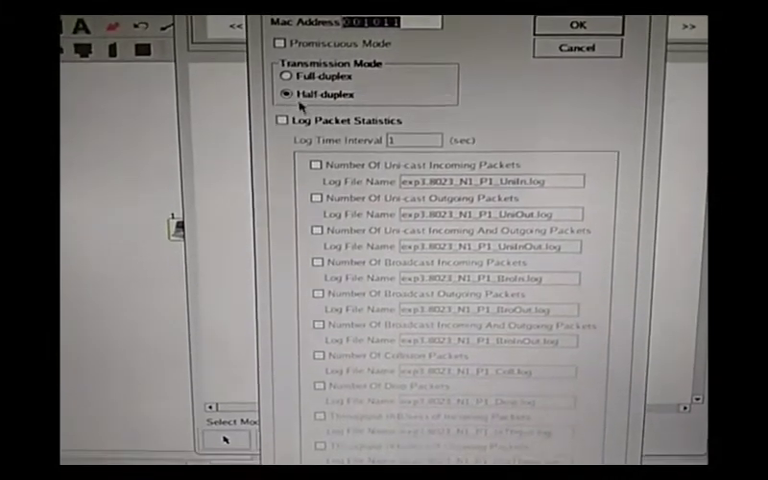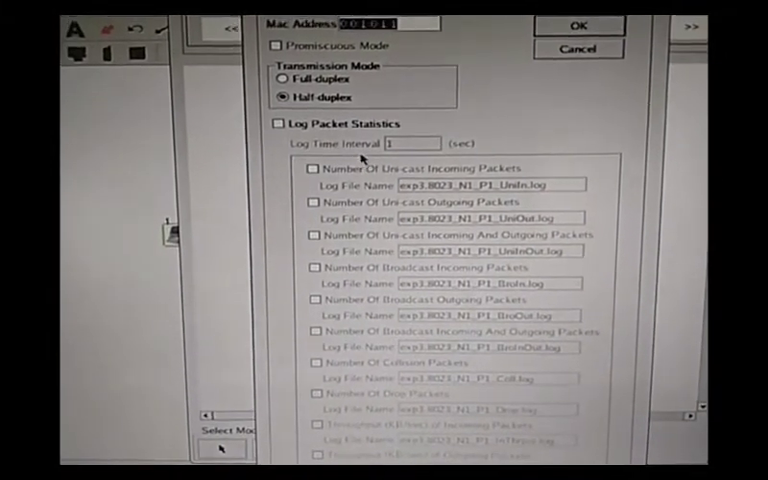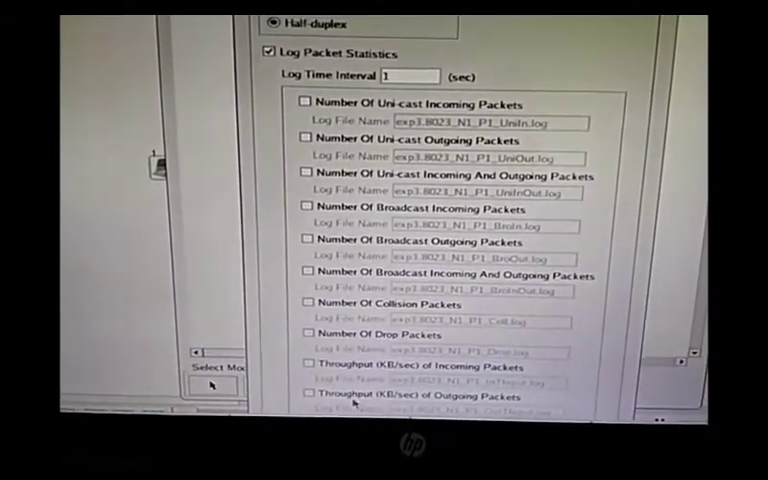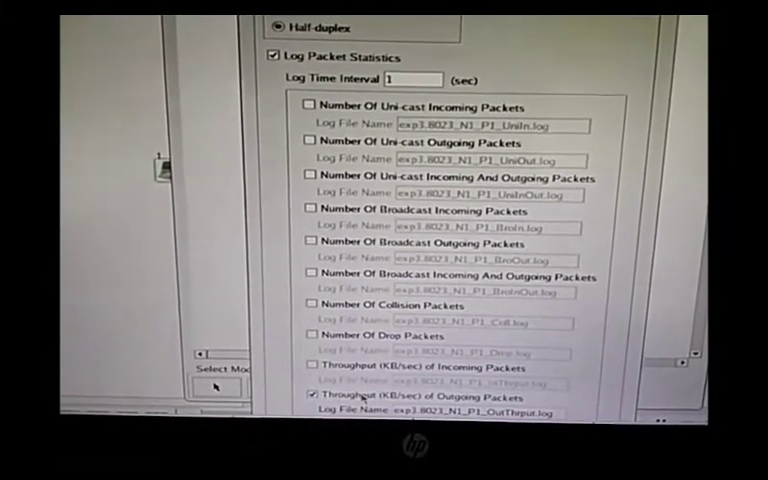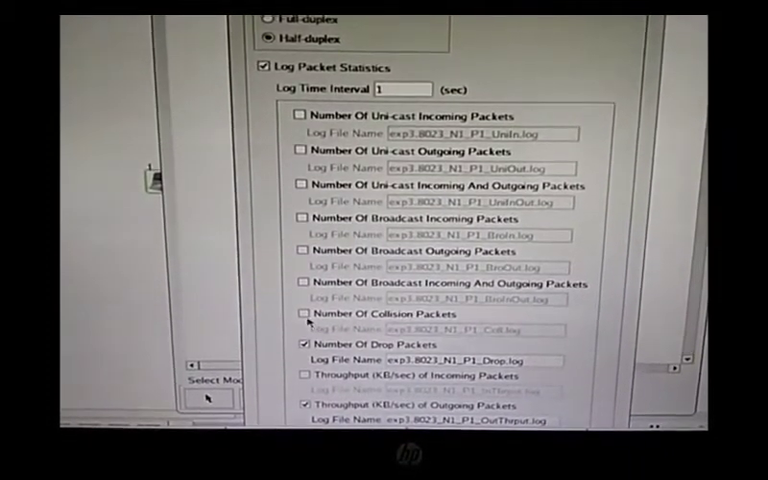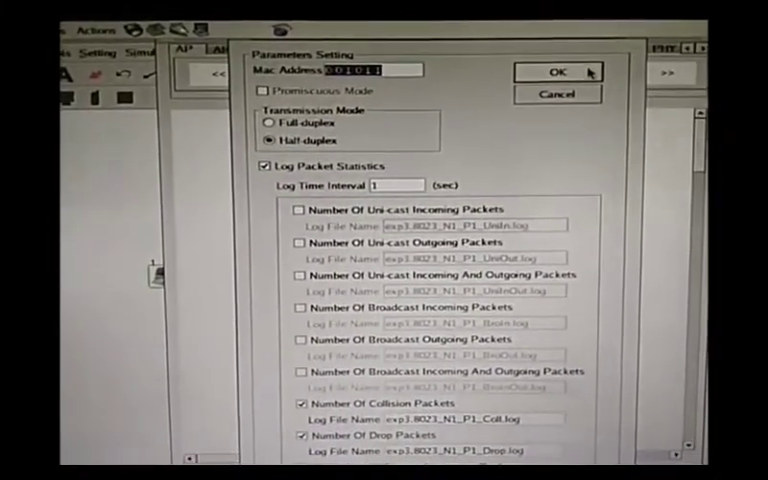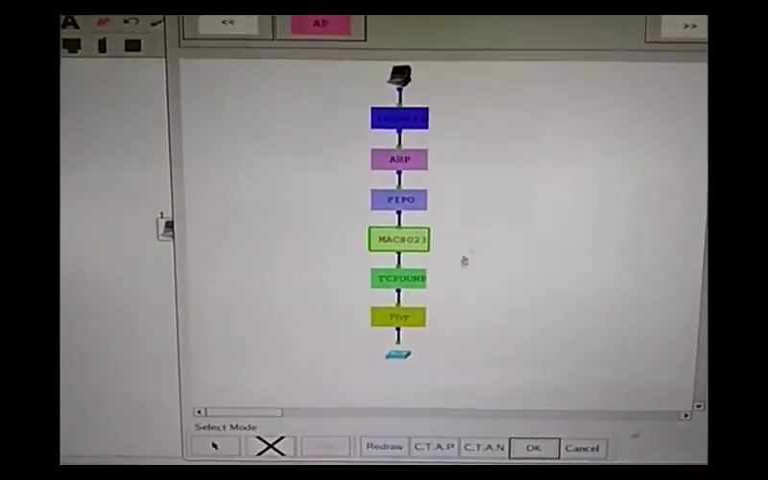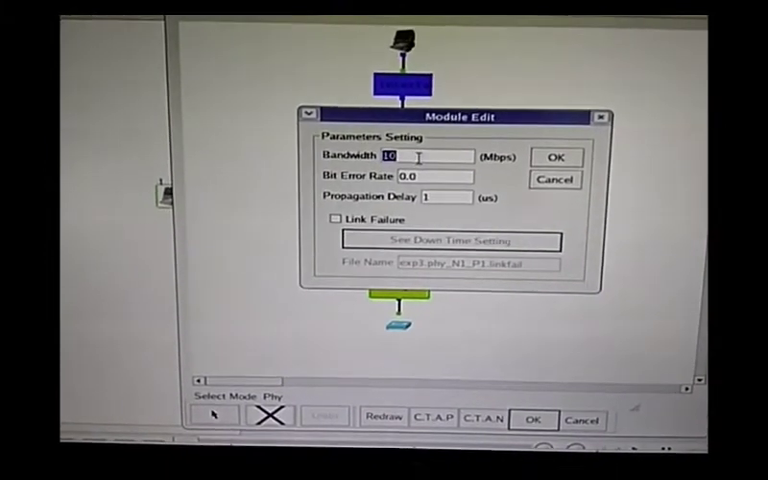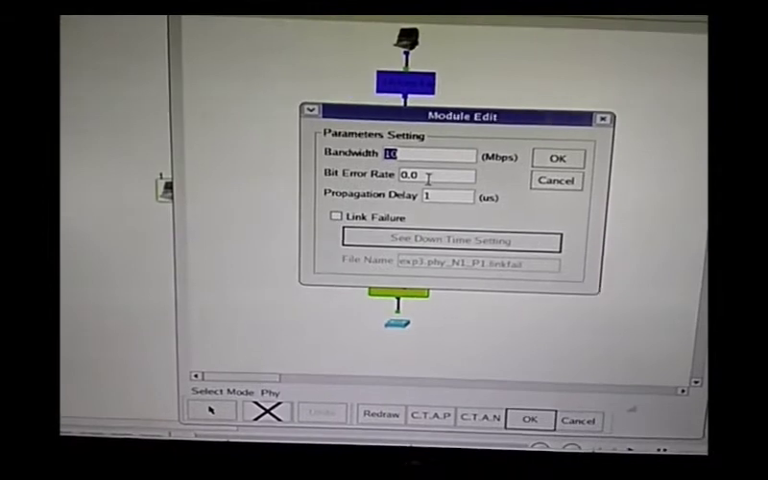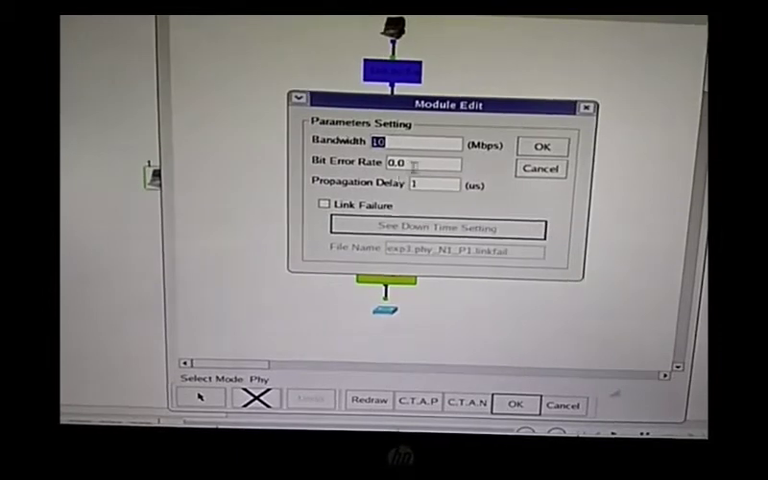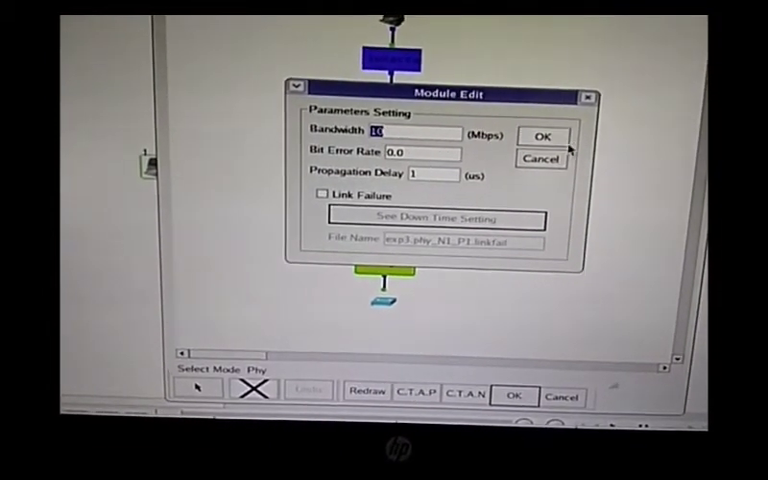Go to the node editor, MAC layer. Here you are connected to that hub, so that's why it is showing half duplex log packets. What you are going to analyze here is the outgoing packets from this side. Then you can check the number of drops, or if you want, the number of collision packets. Now in the physical layer, check that the bandwidth is 10 but your error rate is 0.0. Initially you are going to keep it at 0.0, and next time you are going to continuously increase the error rate and then change the bandwidth.